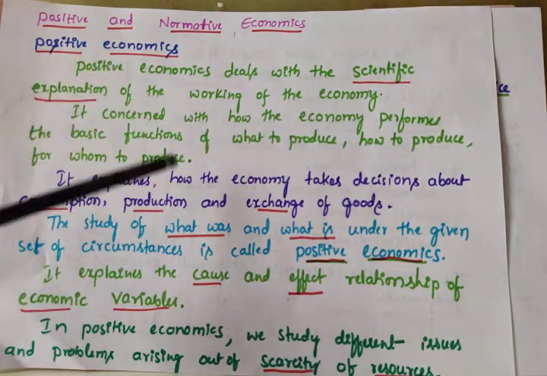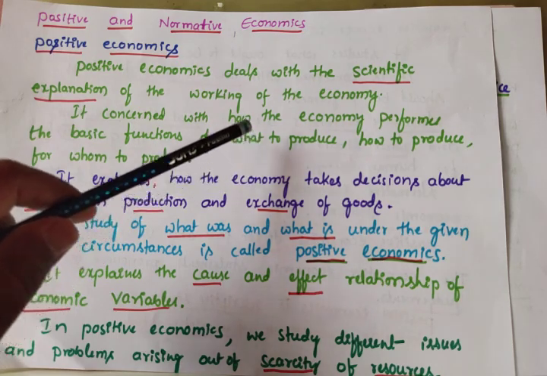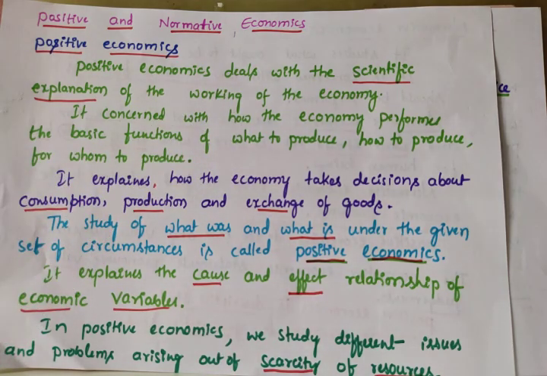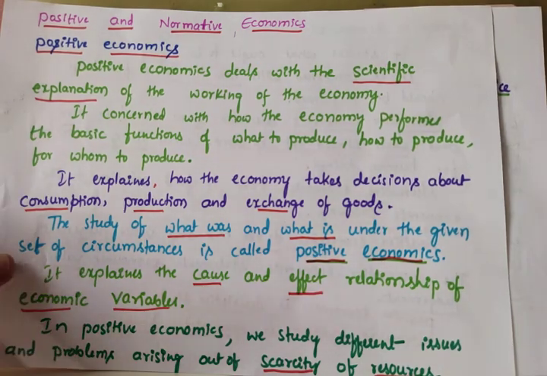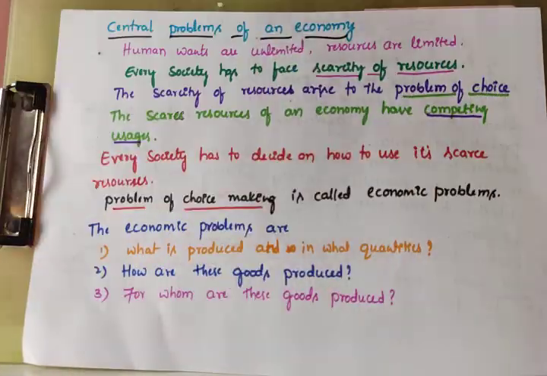Okay, today we are going to discuss these problems. These are also called basic economic problems, also called the central problems of an economy. So why are the problems arising?